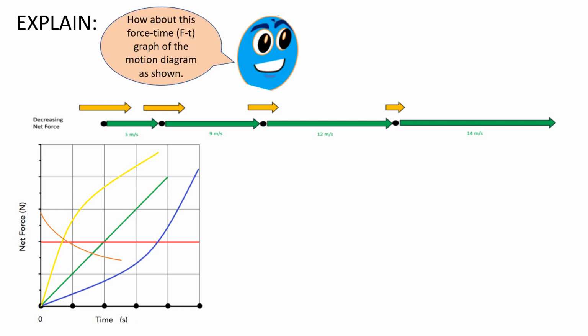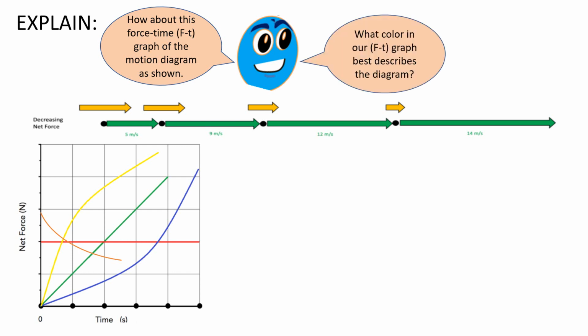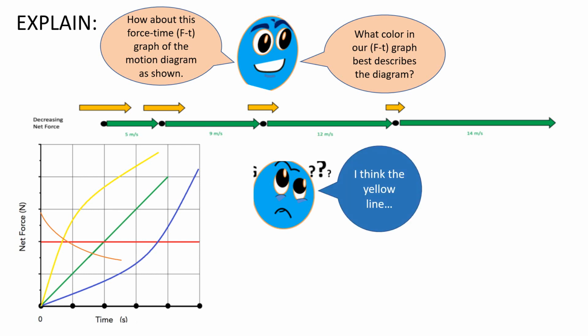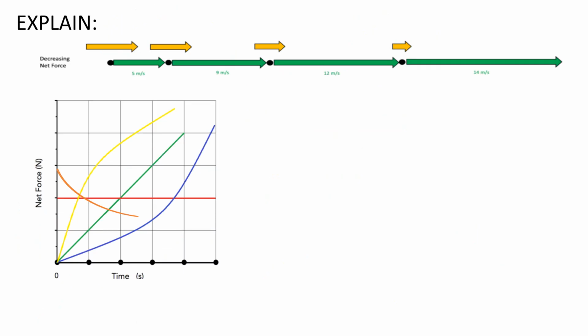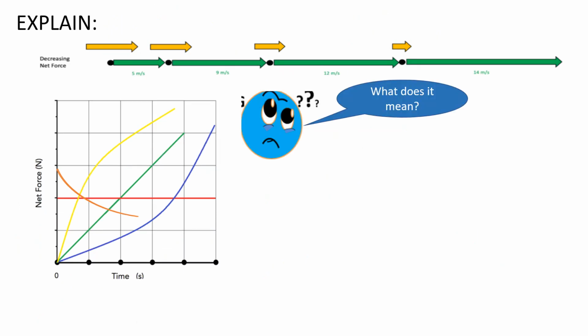How about this force-time graph of the motion diagram as shown? Decreasing net force. What color in our FT graph best describes the diagram? I think the yellow line. Nope. Our net force is decreasing. Yellow has increasing net force. Only the change decreases. What does it mean?